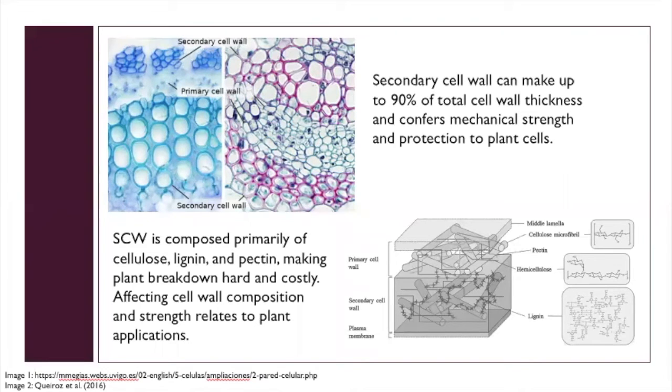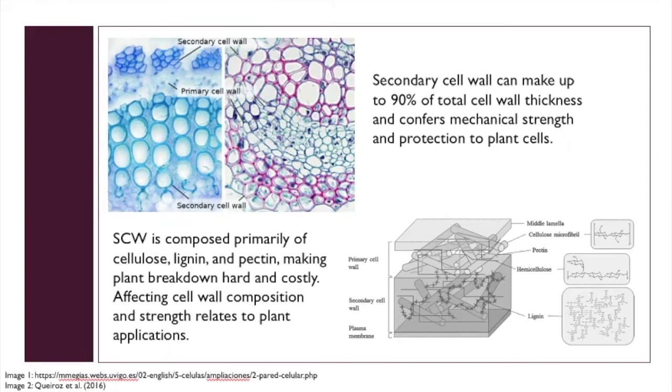By being able to manipulate the deposition of the secondary cell wall, plant products could advance in numerous ways, namely through strengthening of cell walls and fiber cells. You could increase the overall strength of plant fibers for things such as linens, papers, cordage. Same thing goes for plastic composites that are being reinforced with plant fiber. The weakening of cell walls is another option that could be better understood. To make cellulose and biomass available to enzymes, pre-treatment is often required, but this adds additional costs and has undesirable byproducts. So the deliberate weakening of cell walls to avoid large pretreatments could be one method of making a more cost-effective and environmental biofuel feedstock.